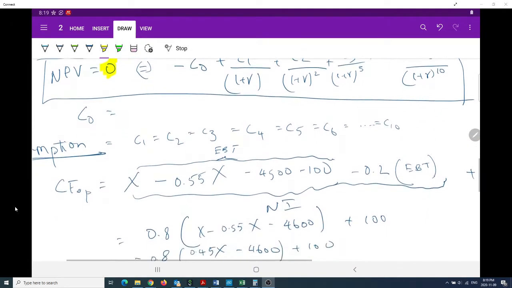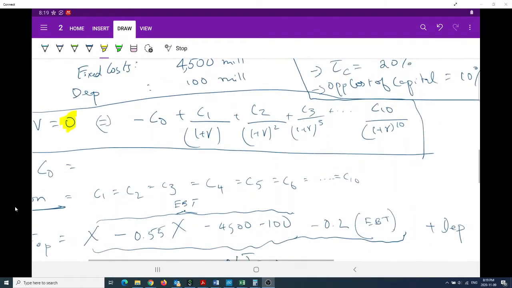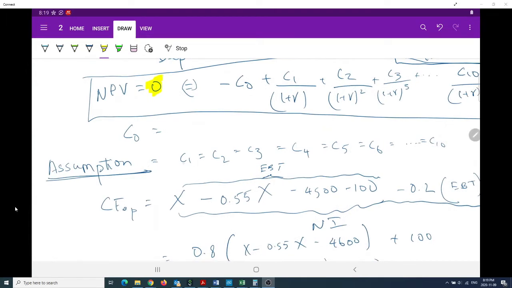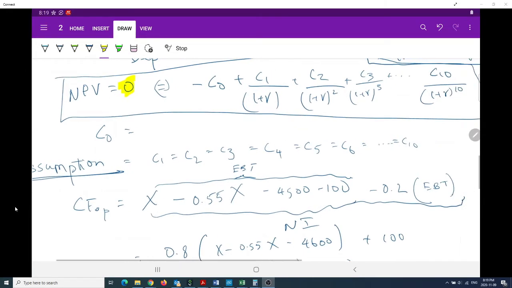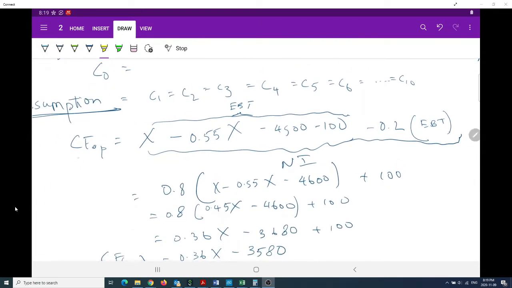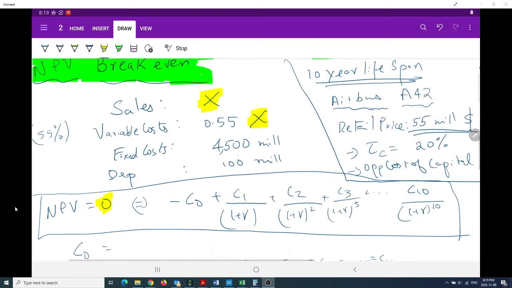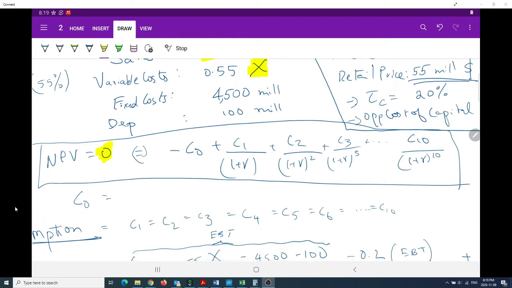Now we'll add another assumption to simplify the problem: the cash flow is the same every year. Without this, there would be 10 variables to solve for, which would be very difficult, and it's a lot easier to solve for just one variable. The cash flow from operations starts with sales X minus 0.55X, minus 4,500, minus $100 million.